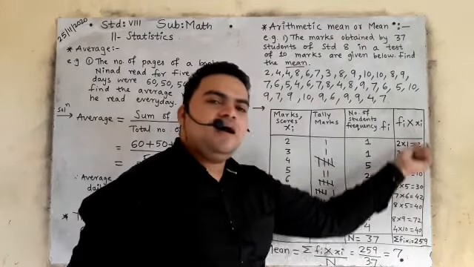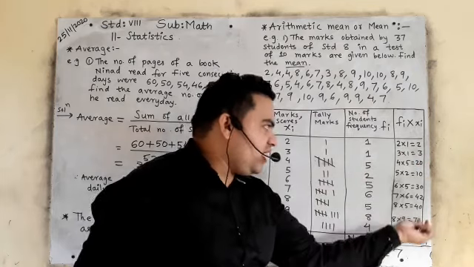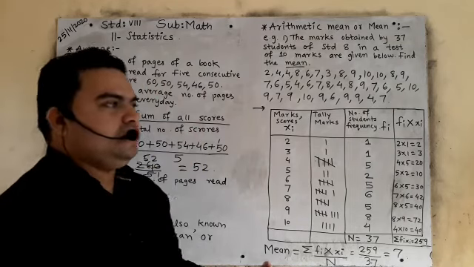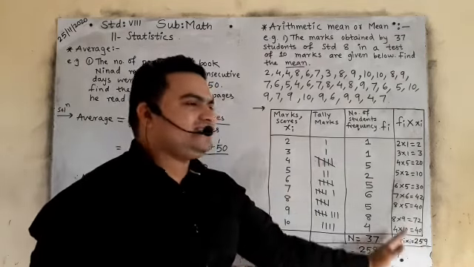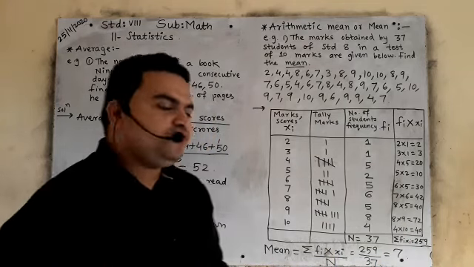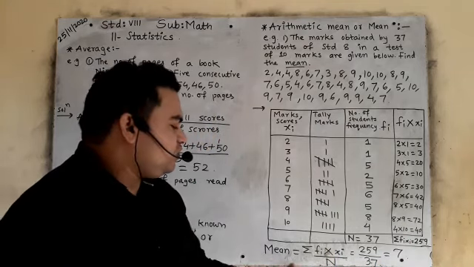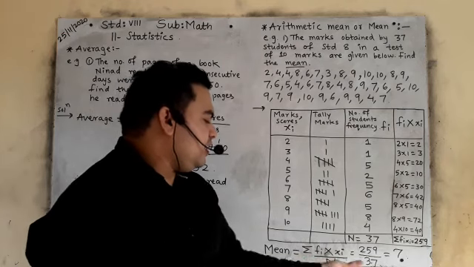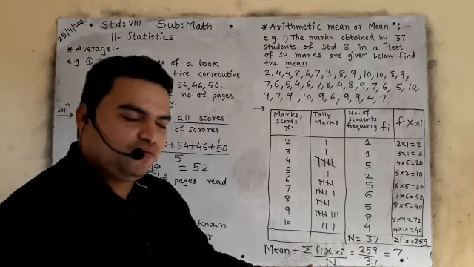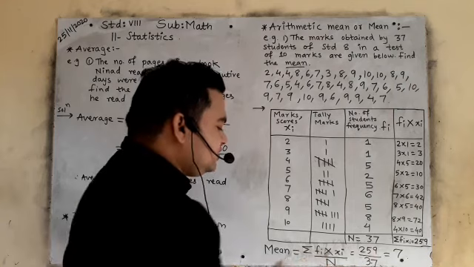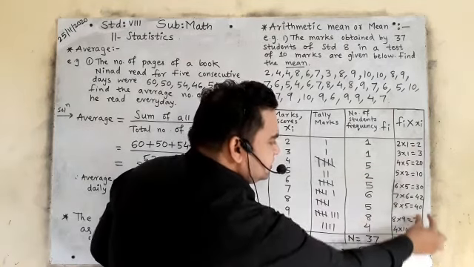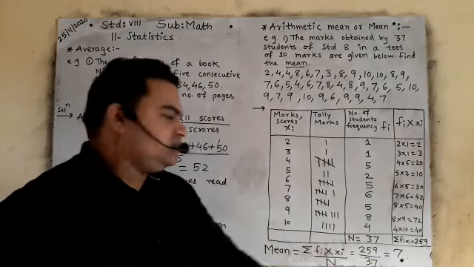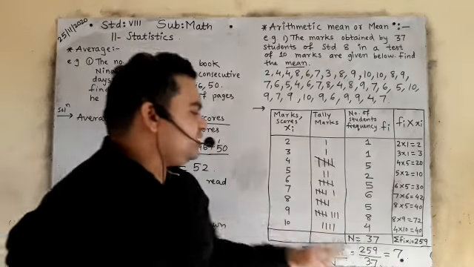The answers that have come, add them, you have to add the answers. The answer will come 259, and this is the formula to find the mean. After drawing this table and filling this table, we have to write this formula, that is mean. Mean is equal to sigma fi multiplied by xi upon capital N, means total number of frequency. See here, 259, the answer of fi xi, addition of these answers, 259 upon total number of students 37. Then you will divide it, the answer will come 7. So the mean of this is 7.